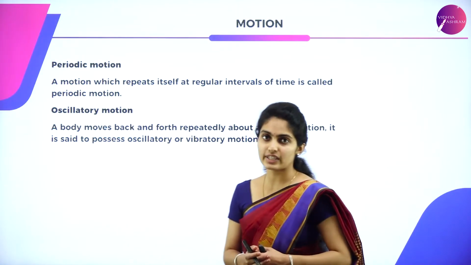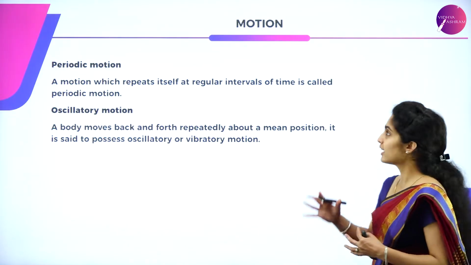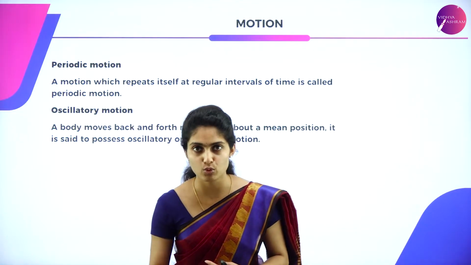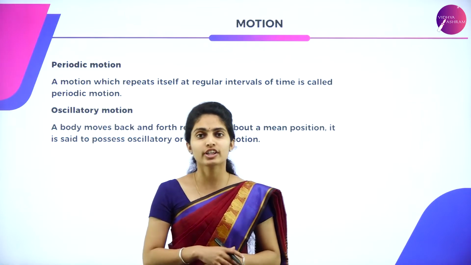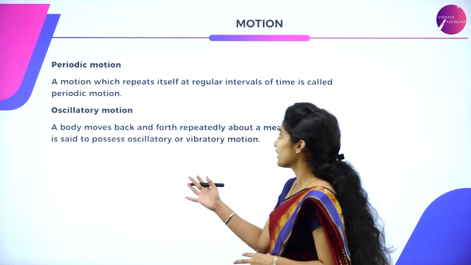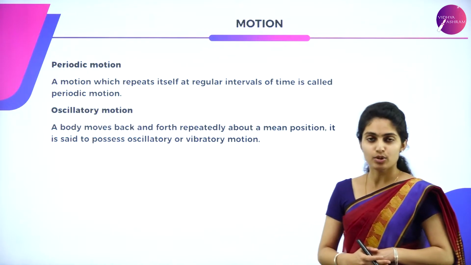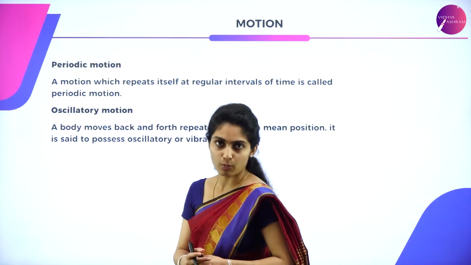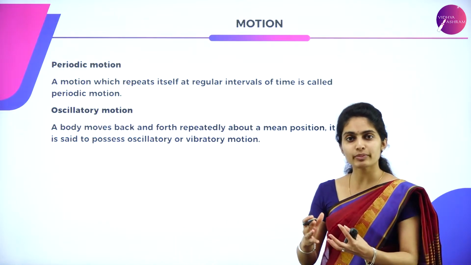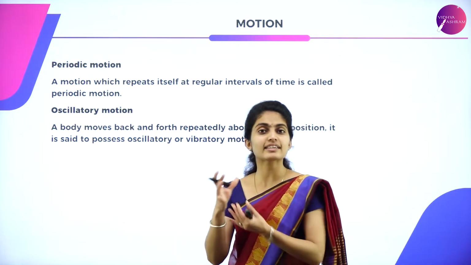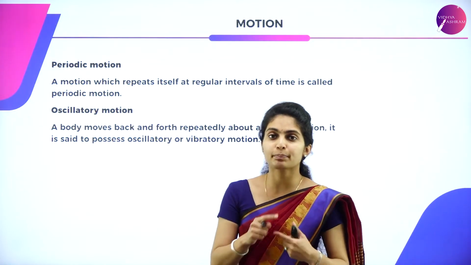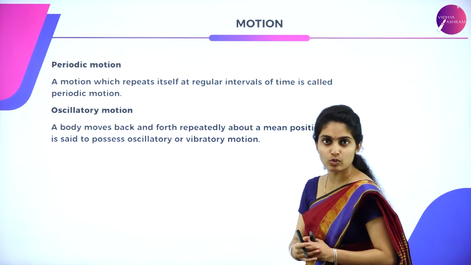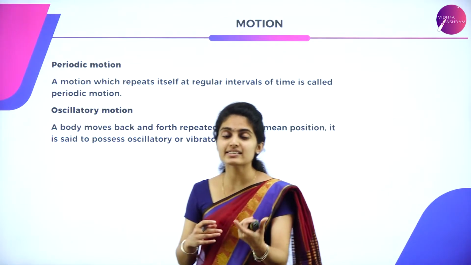In today's class, let us study oscillations. Under oscillations, we have two types of motions: periodic motion as well as oscillatory motion. So what is meant by a periodic motion? Periodic motion means period, which means time. So motion depends on the time. Motion with respect to time is said to be a periodic motion, that is one complete cycle.